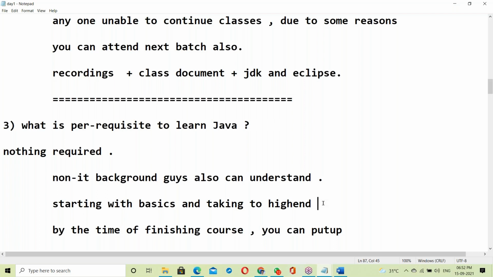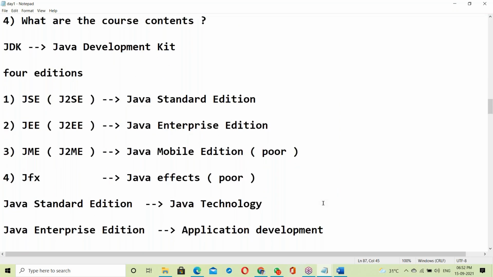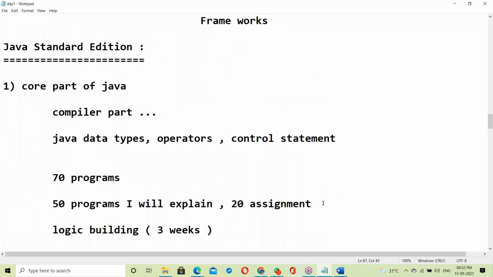Try to understand the classes very clearly and don't deviate your time into writing notes. I'll explain very clearly, my classes are like spoon feeding, and everyone can understand.